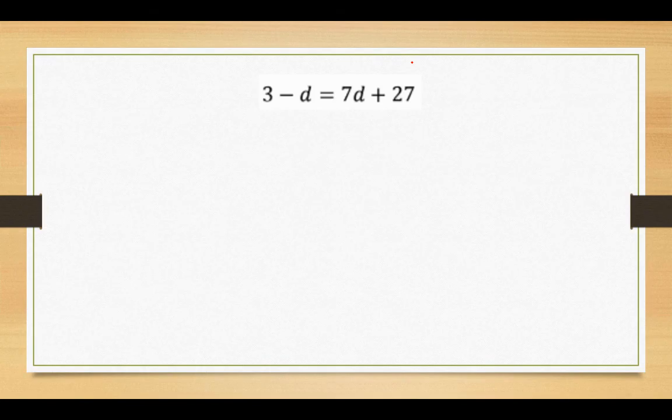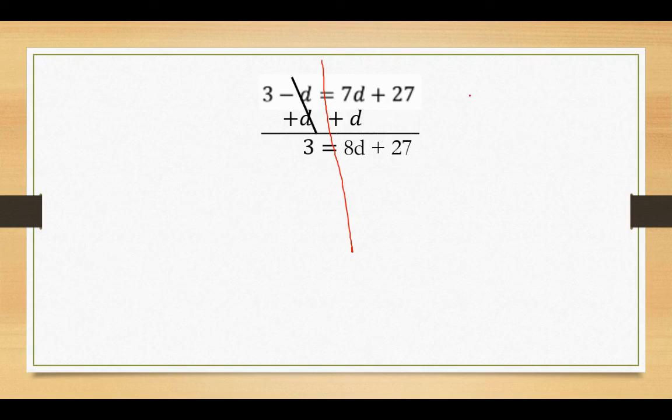All right, let's try this one. Now you got variables and numbers on both sides. But we're going to move the variables first. So what's the smartest move? Do I want to move the negative d or the 7d? Well, I chose to move the d because by doing this, now I'm going to have a positive number here instead of a negative. If I went the other way, I would have a negative number on this side, and I don't want that. So I'm going to bring down that 3, bring down my equal sign. 7 plus 1 is 8, and then there's 27.